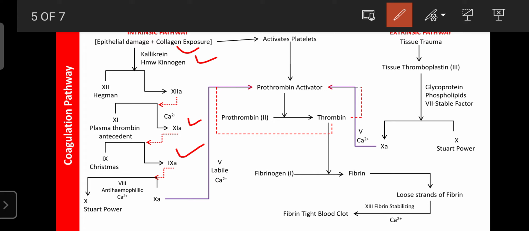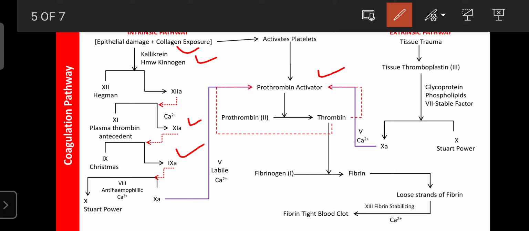Like that, after the activation of factor 9, in the presence of factor 8, that is the anti-hemophilic factor, and calcium, it can activate the Stuart factor, that is factor 10. And further, factor 10 in the presence of the labile factor and calcium can activate the prothrombin activator. Okay, from here the common pathway begins. Once the prothrombin activator is activated, it can convert prothrombin, that is factor 2, into thrombin.